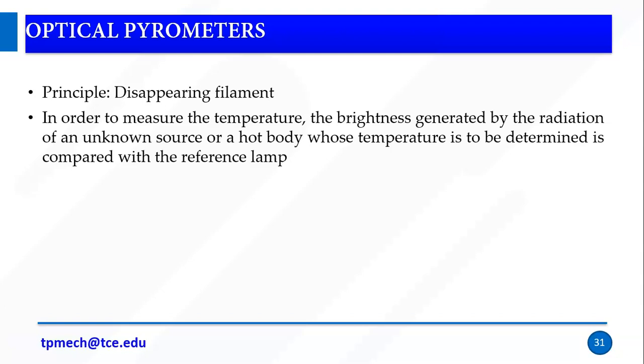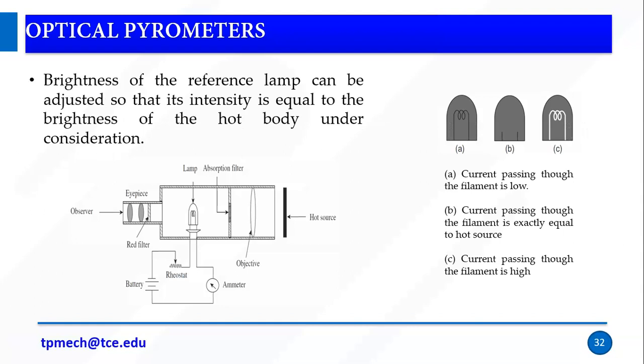In order to measure the temperature, the brightness generated by the radiation of an unknown source or a hot body is compared with a reference lamp, and its temperature is determined. So brightness is generated from the unknown source, and we compare that generated brightness with the reference to measure the temperature. The brightness of the reference lamp can be adjusted so that its intensity is equal to the brightness of the hot body under consideration.